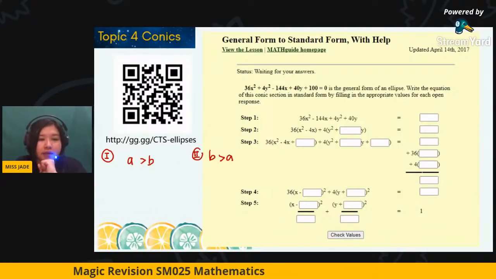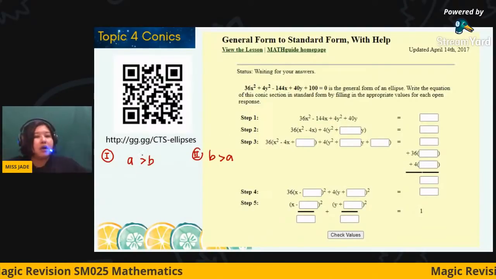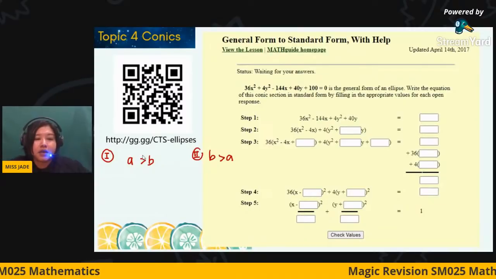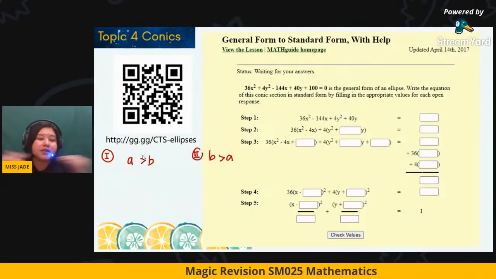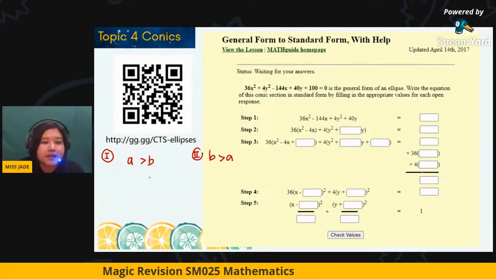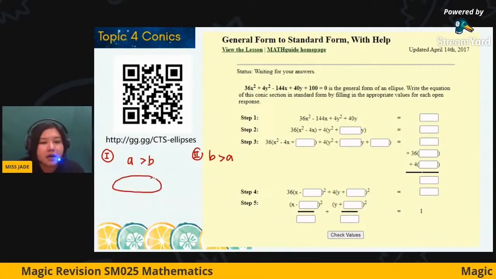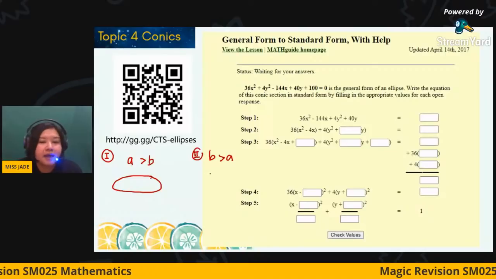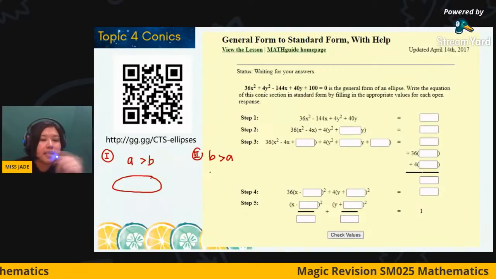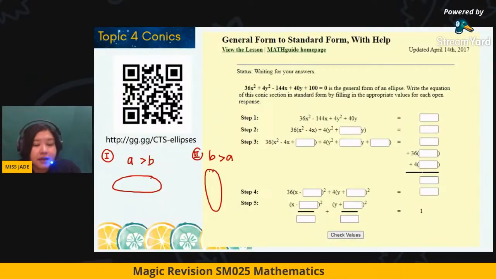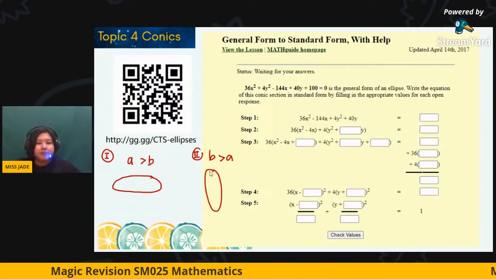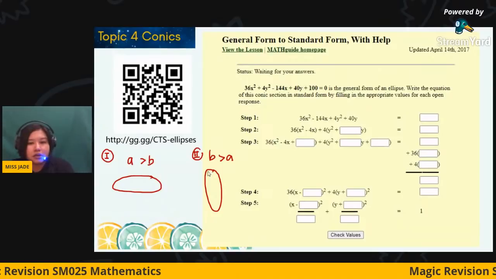So A greater than B: you can imagine the horizontal distance is A and the vertical distance is B. So when the horizontal is longer, obviously the ellipse must have a horizontal major axis. You just remember one, and the other will be the opposite situation. The remaining part, I think you can do it. We need not talk more about this.